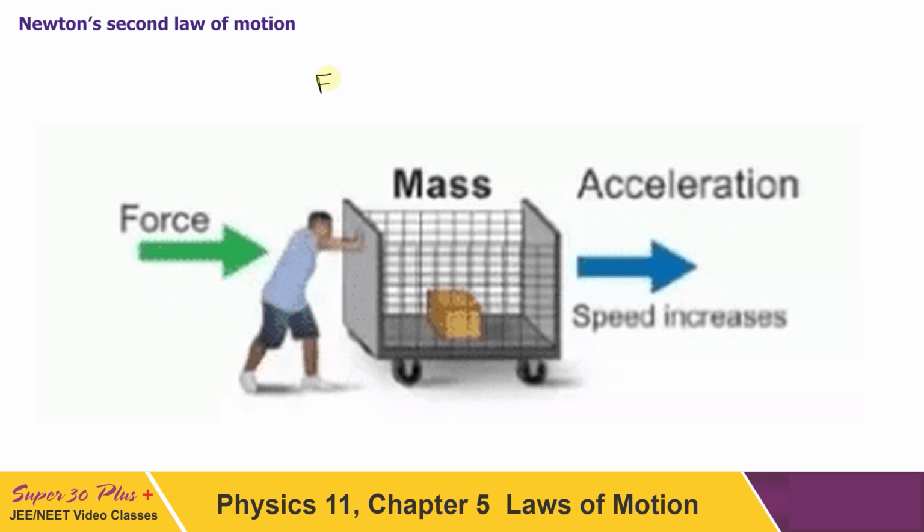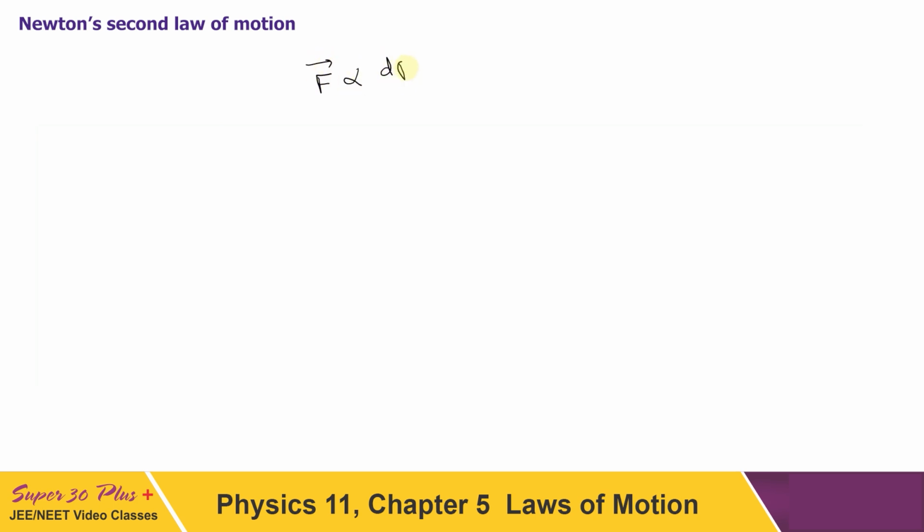In the second law, Newton had said that force is proportional to the rate of change of momentum, and later it was discovered that this proportionality constant is equal to 1. So now we can directly write F is equal to dp by dt. This is the rate of change of momentum. Now as you know, momentum is mv.